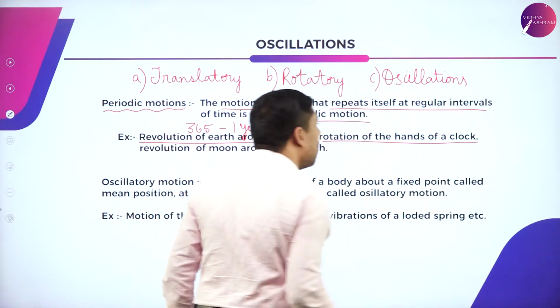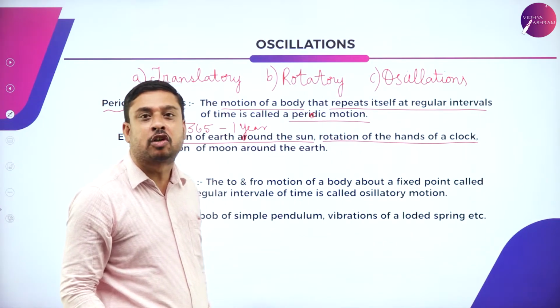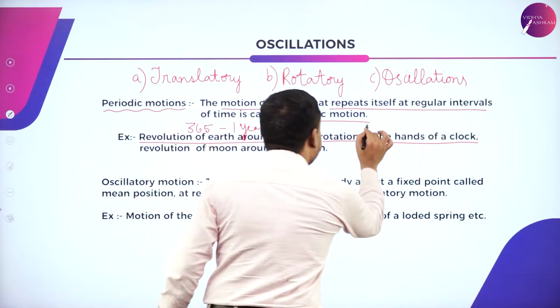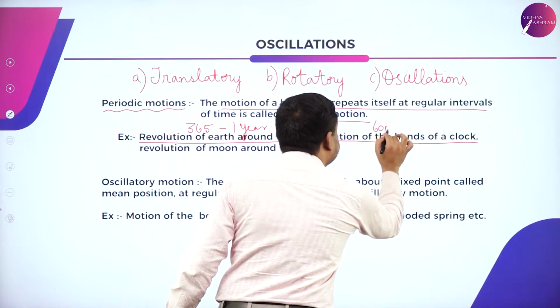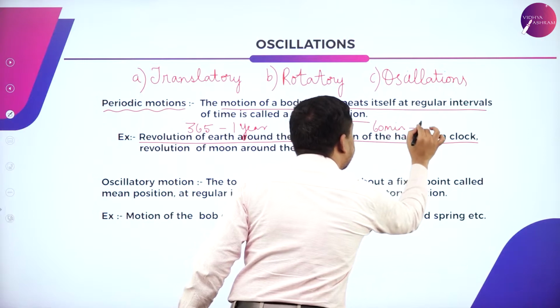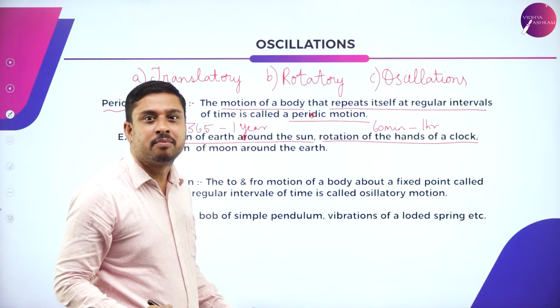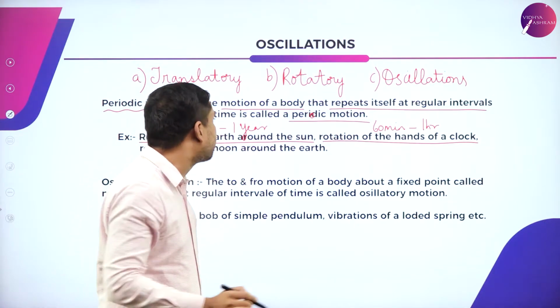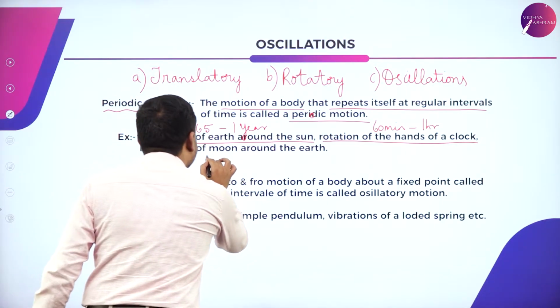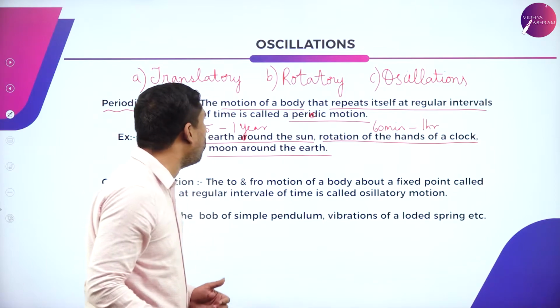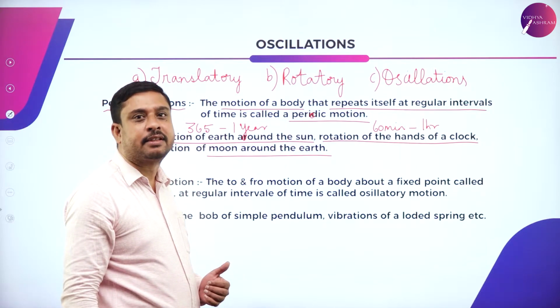Rotation of the hands of a clock, every 60 minutes is repeated, is 1 hour. Beautiful periodic motion. Revolution of the moon around the earth.